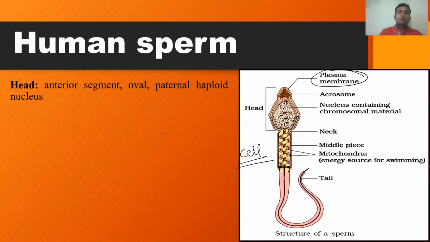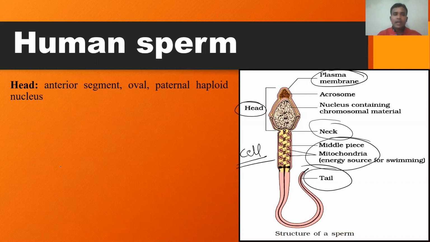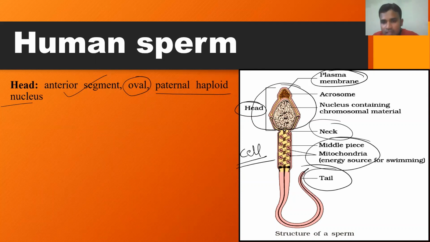The human sperm is differentiated into three major parts. One is called the head. Another one is the middle piece. Before that, there is a neck, a middle piece, and a tail. So these are the major parts of the human sperm. So the head is the anterior segment. This is the head portion, the anterior segment, and it is oval in shape, and it consists of the paternal haploid nucleus. So this is a very important part of the sperm.